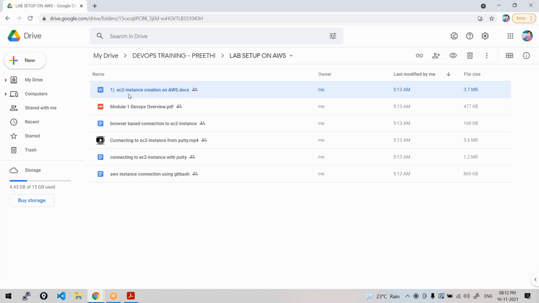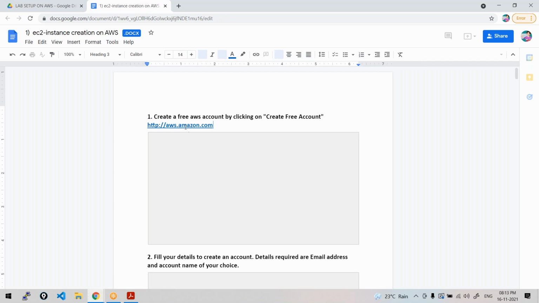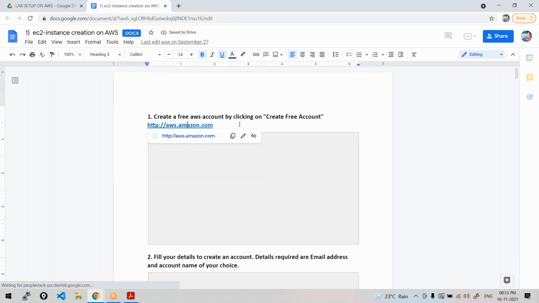An EC2 instance is nothing but a virtual machine on AWS. Rather than creating a virtual machine on our local computer, we are going to create a virtual machine on this AWS platform. So if you just go here, first you need to create a free account on AWS. How this free account works, all the information is available.